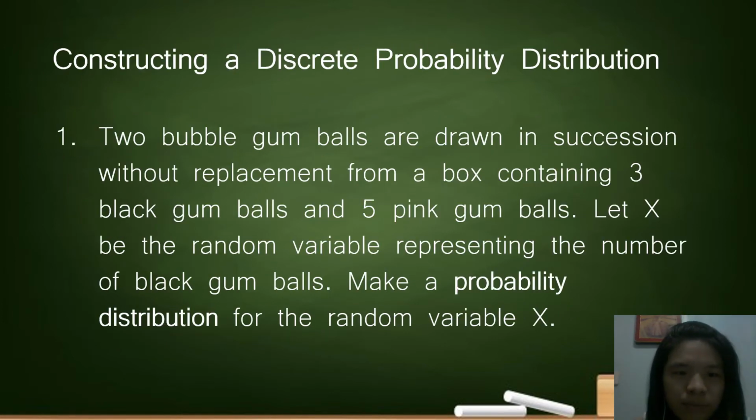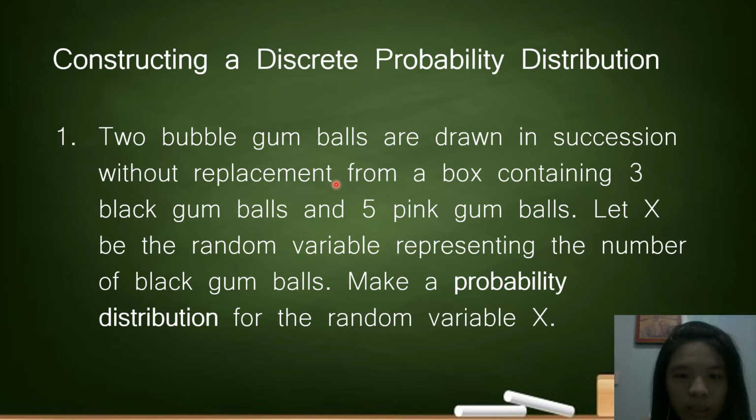So let us have some examples. The first given is that two bubble gum balls are drawn in succession without replacement from a box containing 3 black gum balls and 5 pink gum balls. Let x be the random variable representing the number of black gum balls. Make a probability distribution for the random variable x. So, constructing a discrete probability distribution, we just follow the 5 steps.